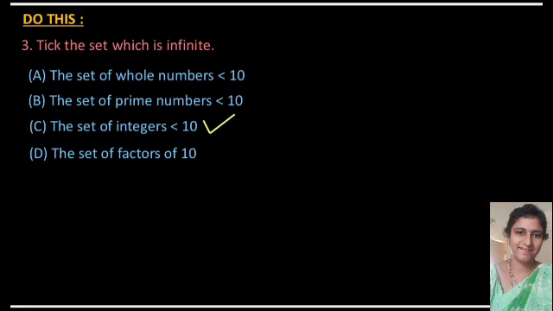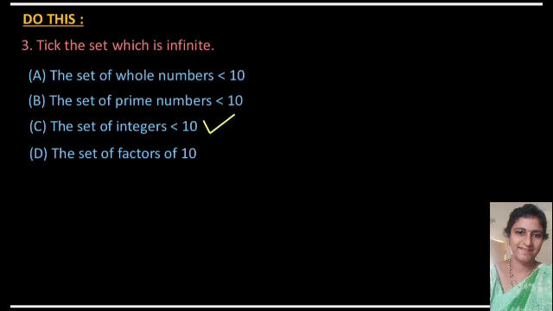Next one is the set of prime numbers less than 10. So tell me the prime numbers less than 10. What are the prime numbers? It is starting from 2. So 2, 3, 5, 7. So this is also a countable set. So it is a finite set.